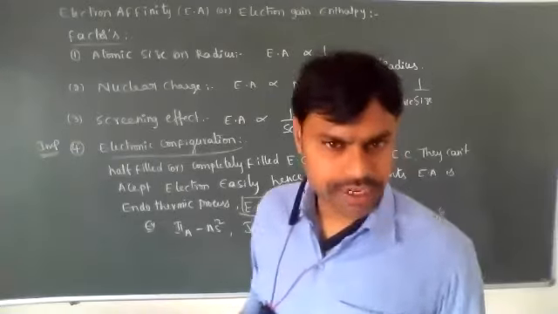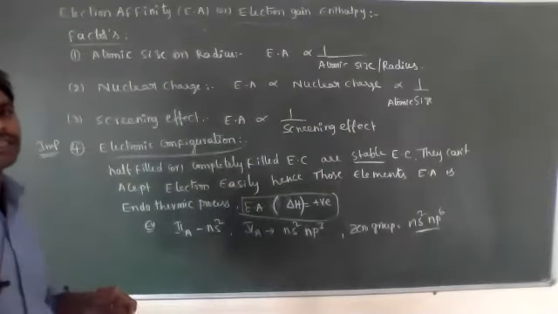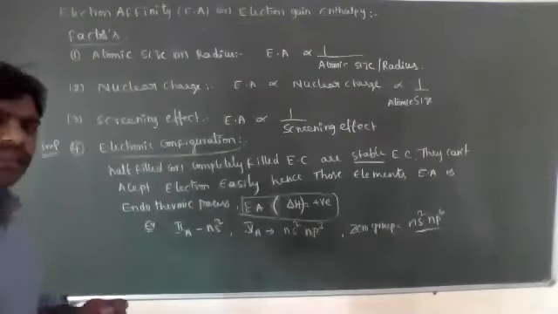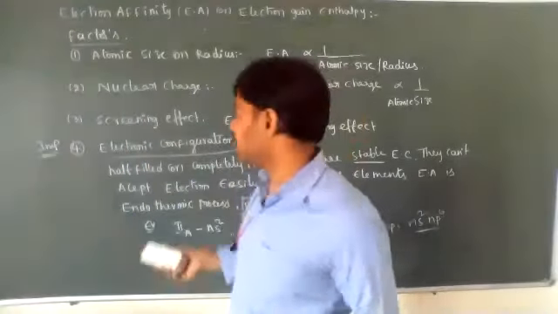Okay, now next we will discuss the variation in groups and periods. How does this electron affinity change in groups and periods? There is also one small exception that is very important.